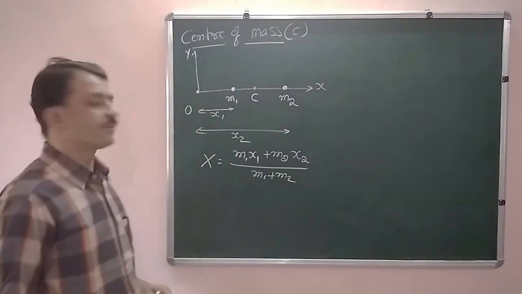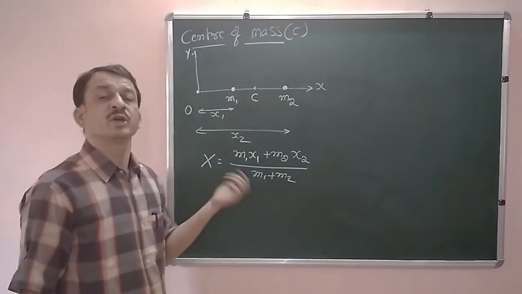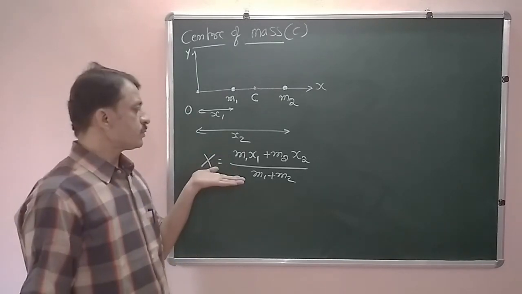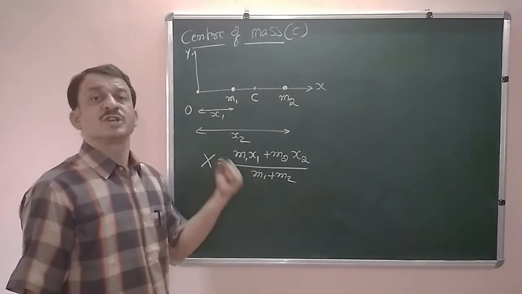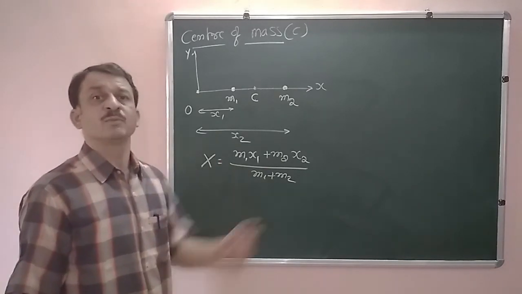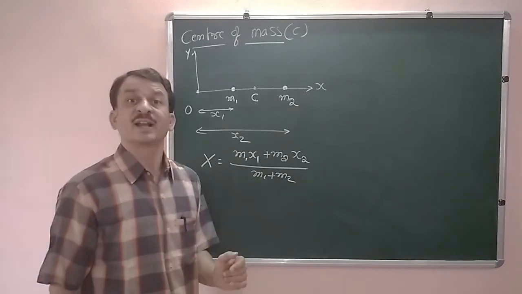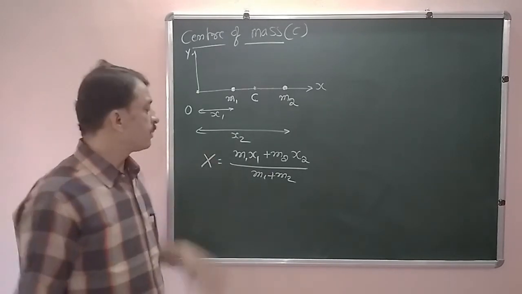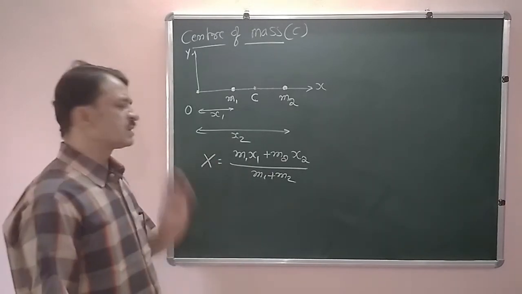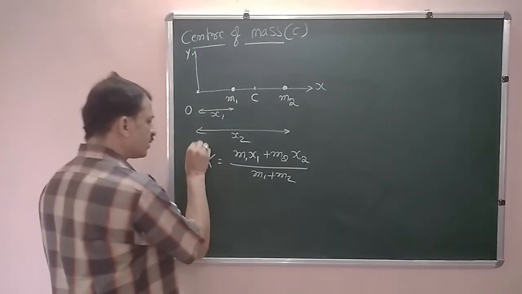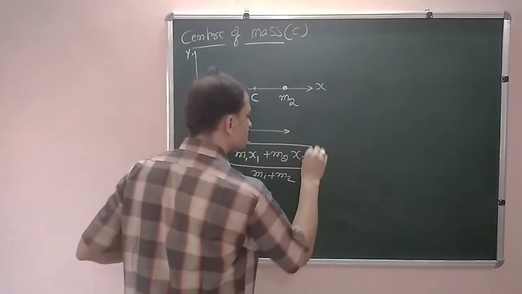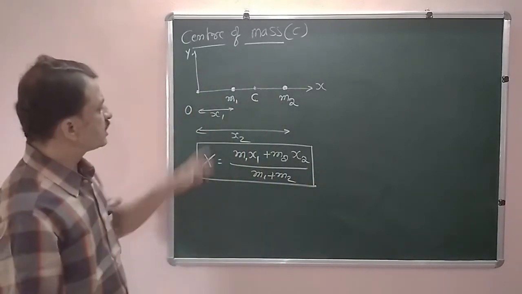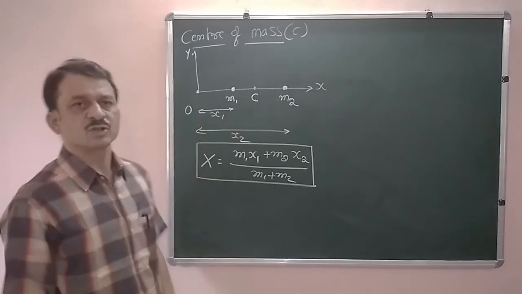This equation is obtained by using Newton's second law, that the rate of change of momentum is directly proportional to the force and takes place along the direction of the force. By that formula, F equals ma, we derive this, but it is not necessary here. You should remember the formula directly. This is the formula to find the position of the center of mass of two particles of masses m1 and m2, which are at distances x1 and x2 with respect to some origin.